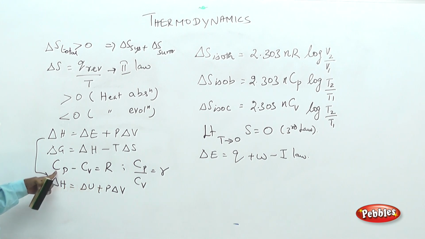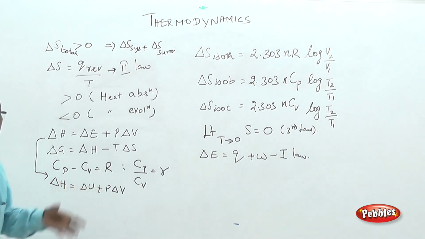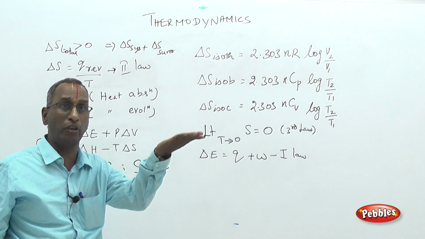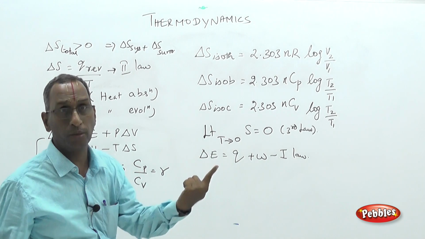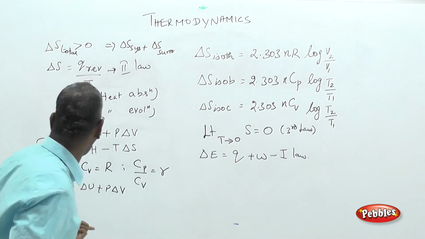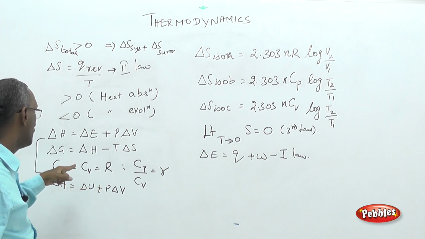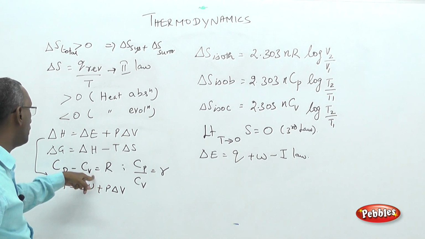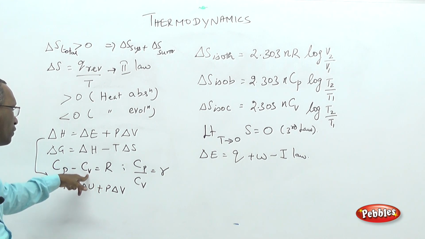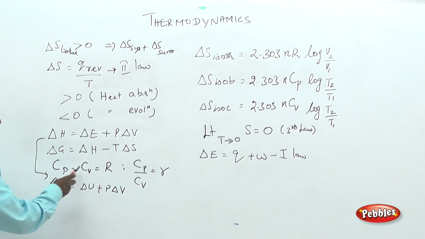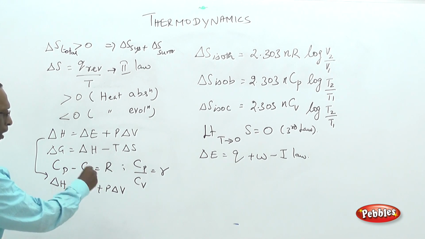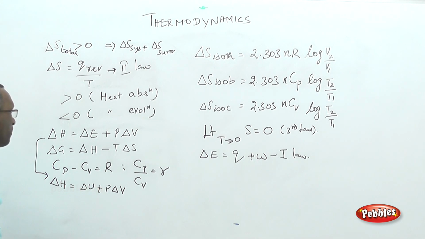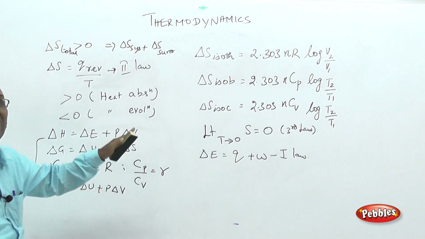Here Cp of course can be measured, specific heat capacity. It is the heat required by the system to raise the temperature from 15 degrees to 16 degrees for unit mass or unit quantity of the substance. That is called Cp at constant pressure. Heat requirement at constant volume is called Cv, specific heat capacity at constant volume. So they are related by this equation. For 1 mole of any ideal gas, it is Cp minus Cv equal to R. All these are applicable only for gaseous systems.